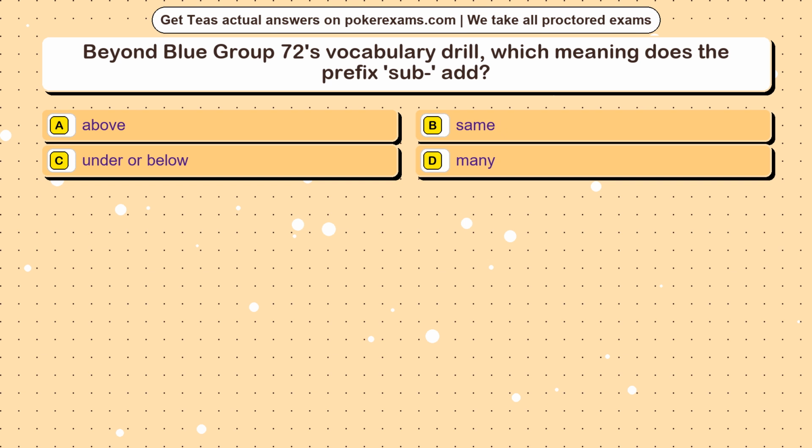Question 25. Beyond Blue Group 72's vocabulary drill, which meaning does the prefix sub- add? Option A, above. Option B, same. Option C, under or below. Option D, many.